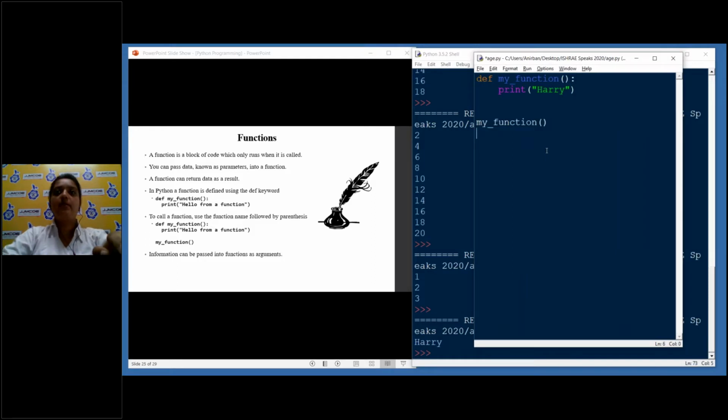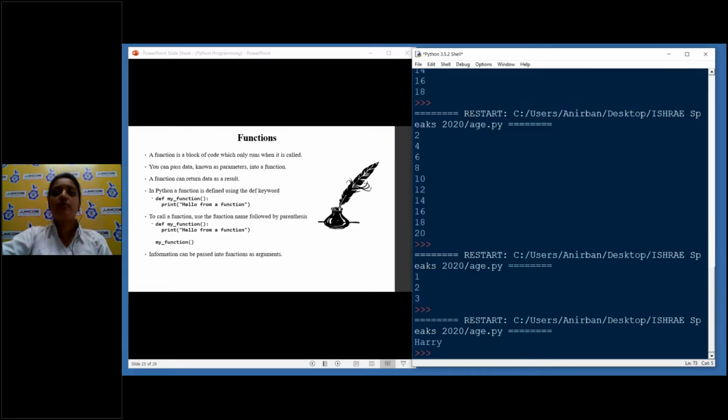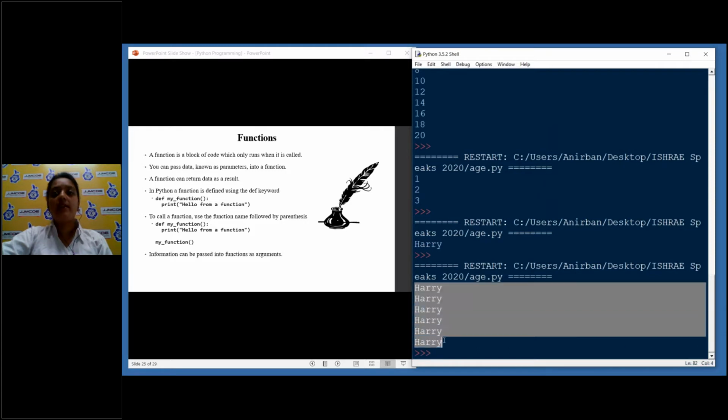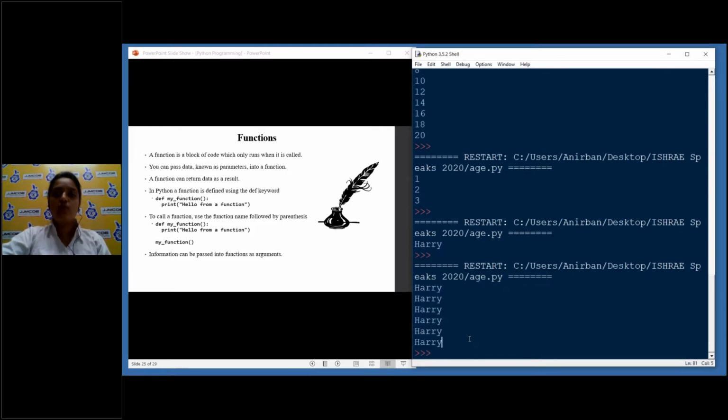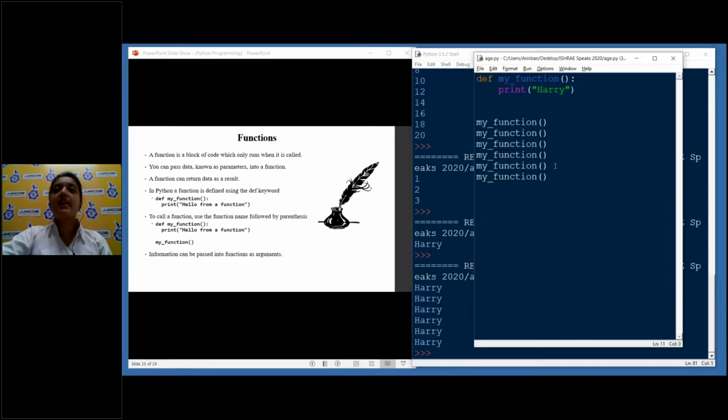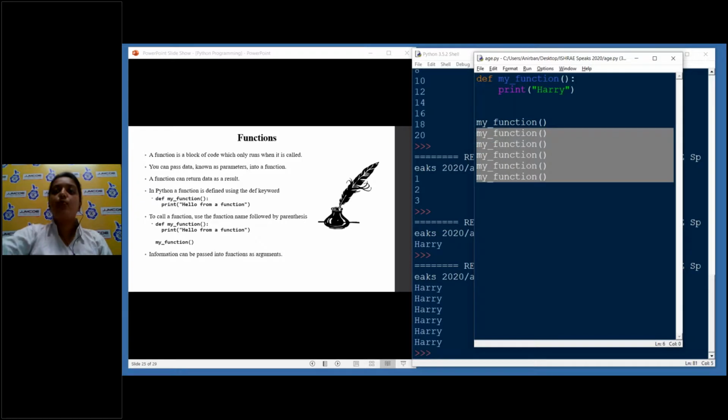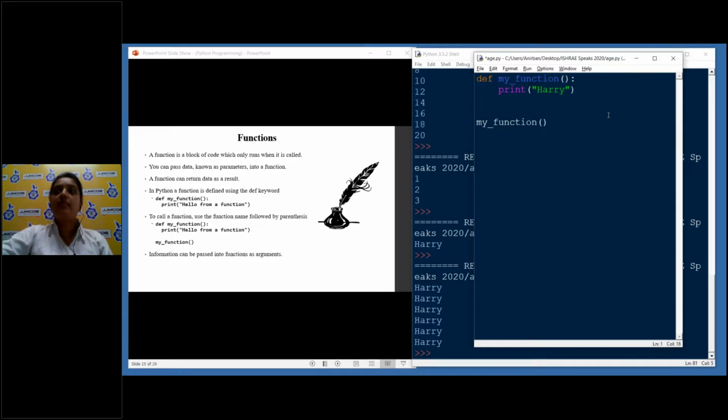So I'll copy this and paste it 6 times. Harry, Harry, Harry, Harry, Harry, 6 times. So I'll run the module. And you saw I got Harry 6 times. This has nothing to do with loops, but it allows us to use the same piece of block of code over and over again. You can explicitly put your name as well here. Suppose I pass a name.